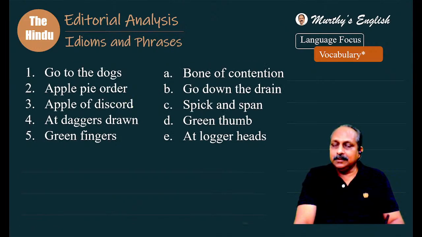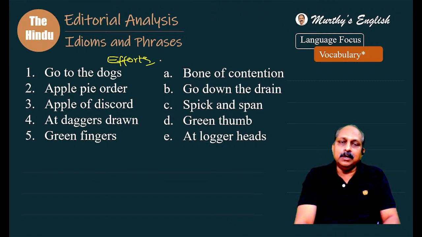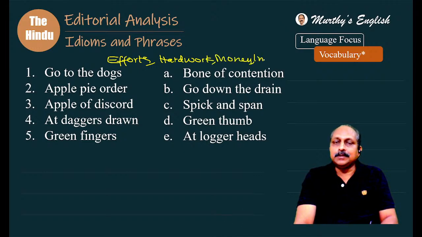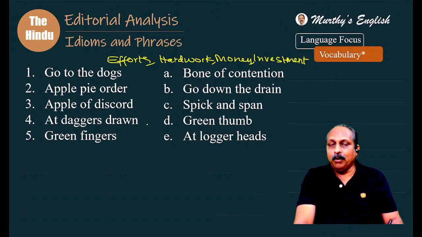Idioms and phrases, 5 idioms, 5 meanings. Try to get all 5. These are very important, SBI especially. Go to the dogs. This goes with efforts, hard work, and also money, investment. Word combinations are very important. Do remember from the exam point of view. Your effort should not go to the dogs. Your effort should not go down the drain. The money you have spent should not go to the dogs. The investment should not go down the drain.